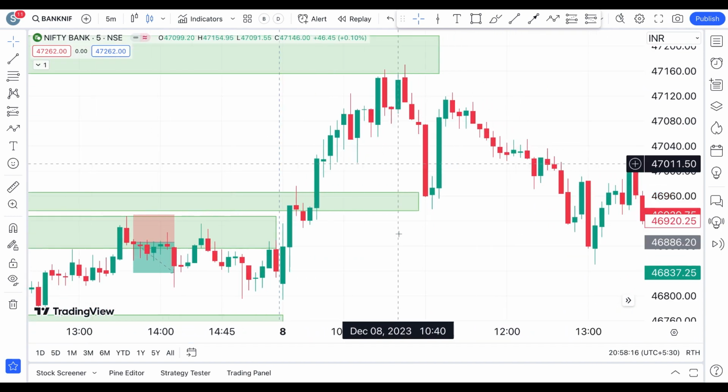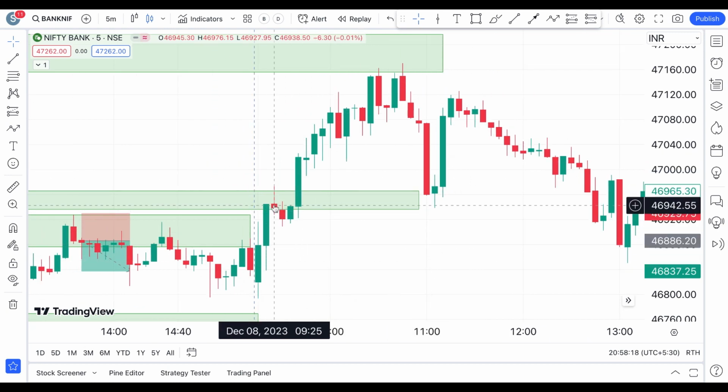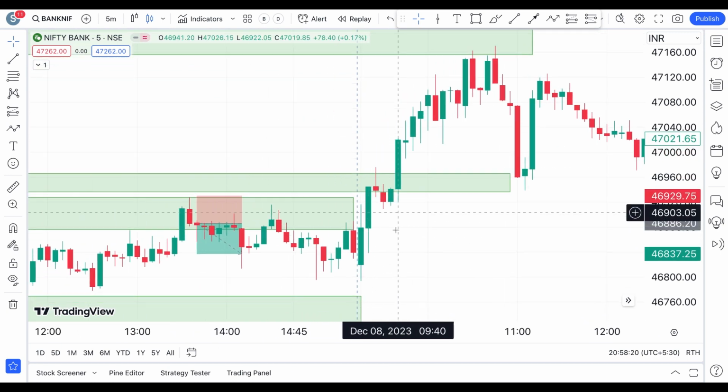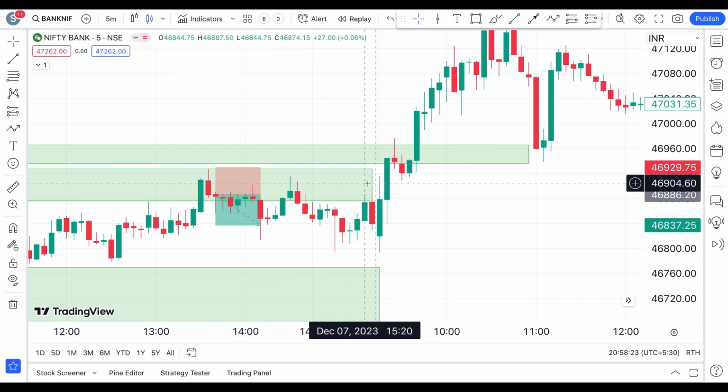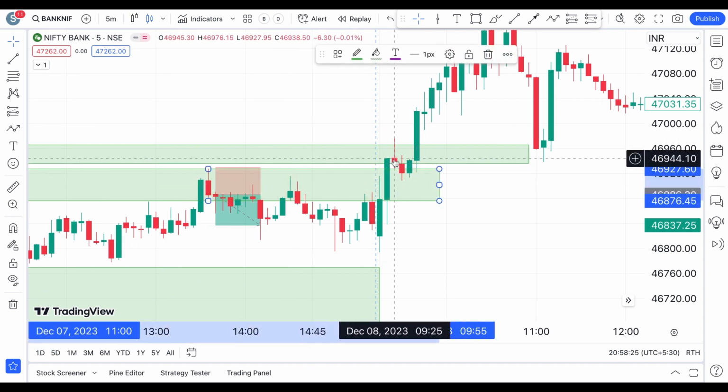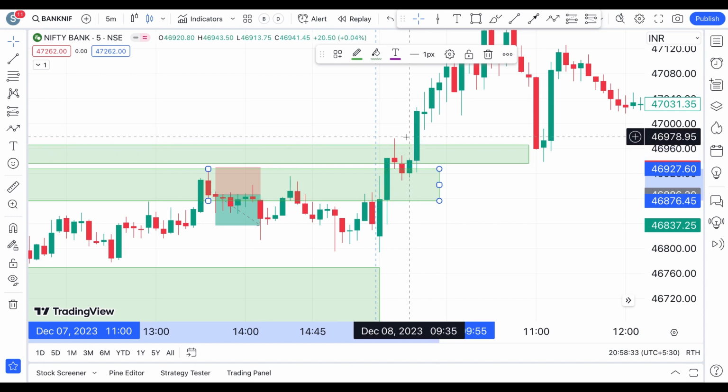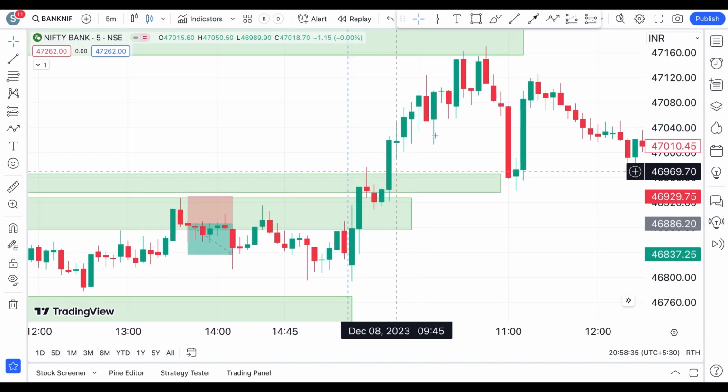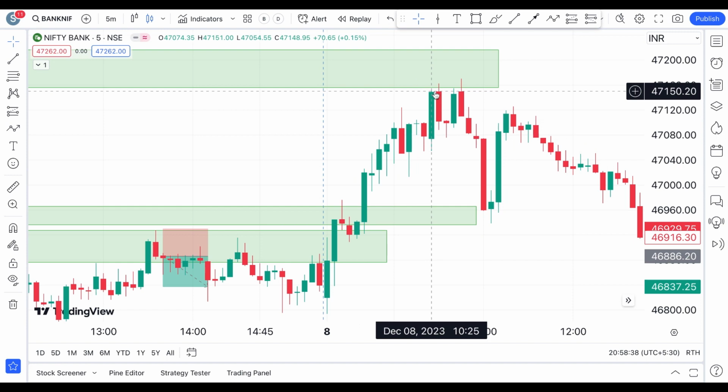Okay, so now here you might ask, see, what about those who have taken a trade there? So there are two scenarios: those who have keenly observed the chart on the left side would not have taken a trade there, even though this is a harami candle pattern or an inside candle pattern. But those who have taken a trade, it's okay to take up this small loss because you have seen a close right above this, and then immediately you see that your next target is getting reached, right?